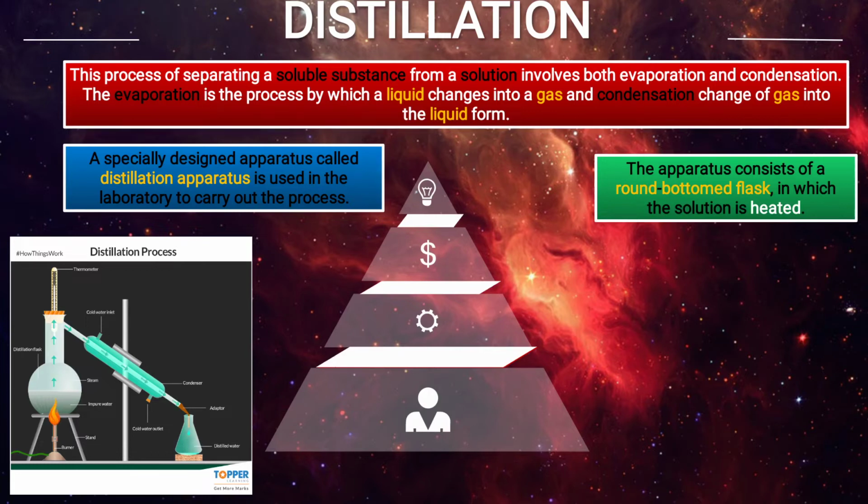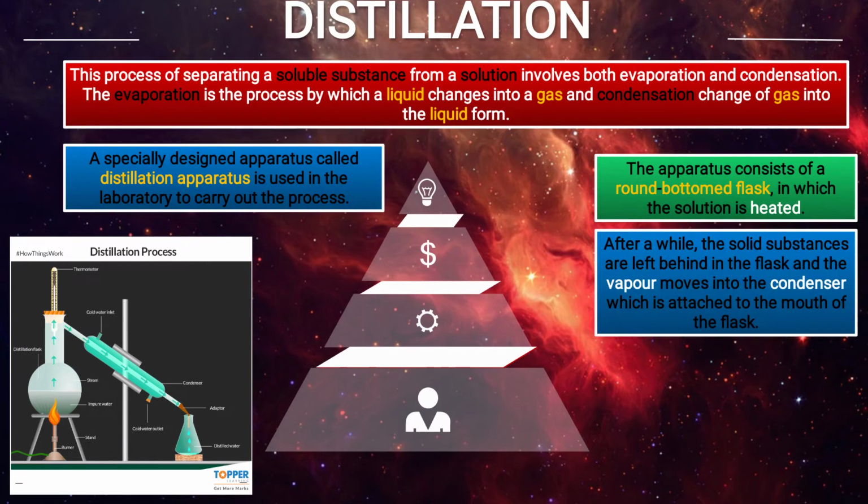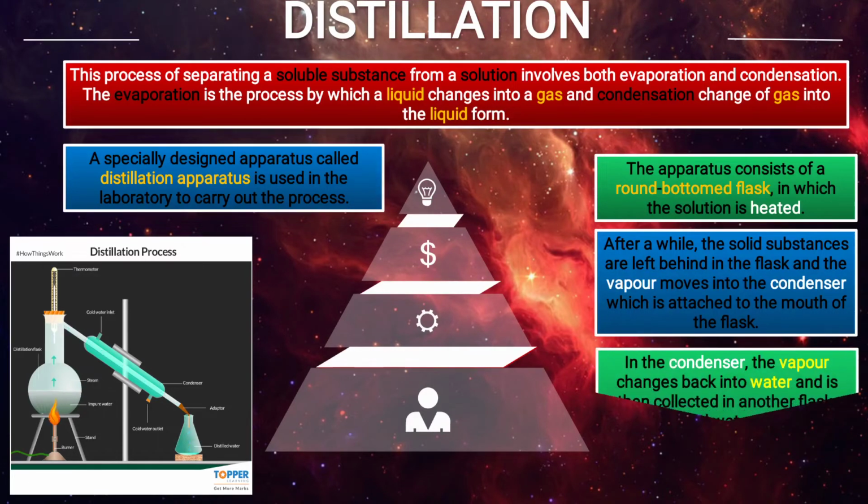Now you see here distilled water is there, it is collected. So after a while, the solid substances are left behind in the flask. The impure particles present in the water are left in the flask, and water will change into vapor form, and when it is cooled, again it will be collected in the form of distilled water. It moves into the condenser, which is connected to the mouth of the flask.